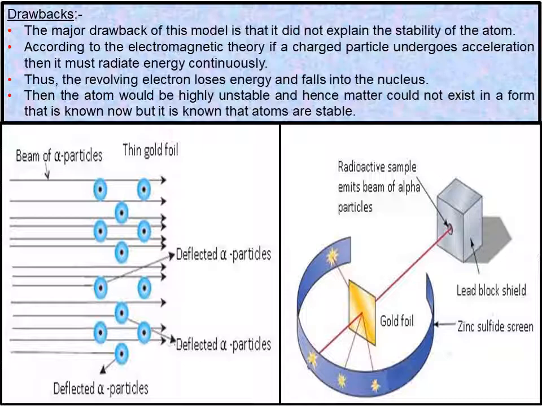Third, these obstructions must be very small. Only a few particles were obstructed by it. Each alpha particle has 4u mass and is quite heavy. It could easily pass through light obstructions by pushing them aside. And this is the next diagram, Rutherford scattering experiment.